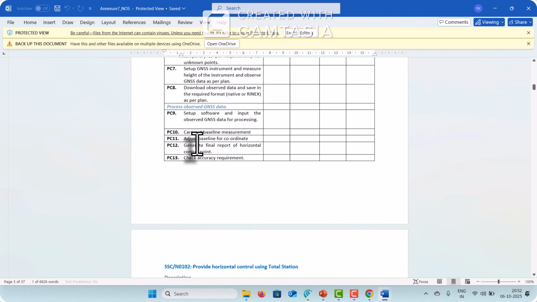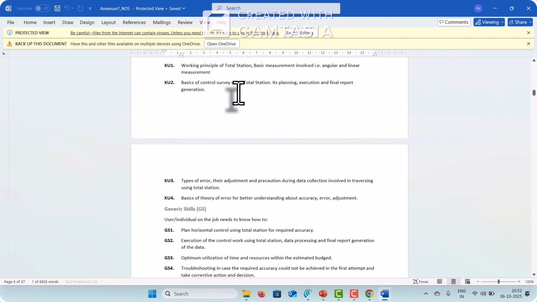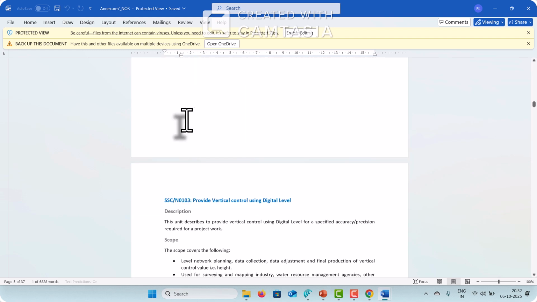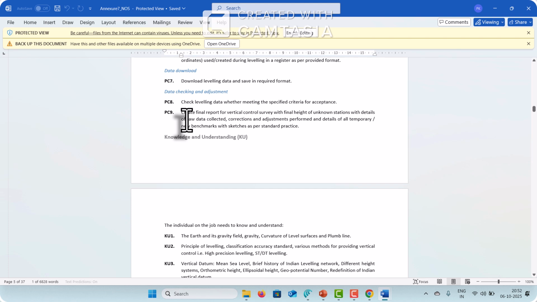And this is applicable for all the NOS modules, like the horizontal control total station. What theory do you need to curate? It is written here. KU1 says working principle of total station, basic measurements involved, that is angular and linear. Basics of control survey using total station, its planning, execution, final code generation, types of error, their adjustment, basic theory. So this knowledge and understanding will help you to actually curate the reading content. And this goes for each and every module, you can read from here. Thank you.